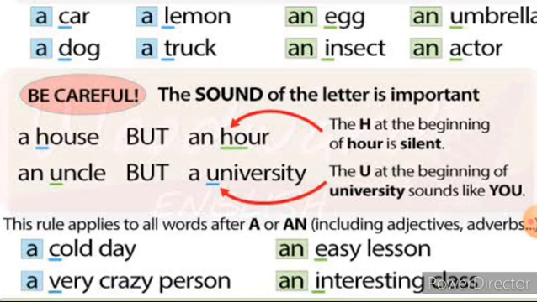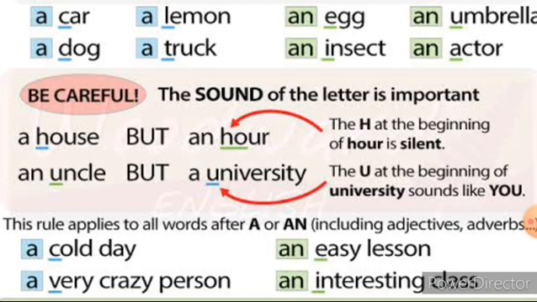A house and an hour. Both begin with the letter H, whereas the sound differs. House is the consonant sound, so there we have used the article a. Whereas hour is the vowel sound, so we have used the article an.